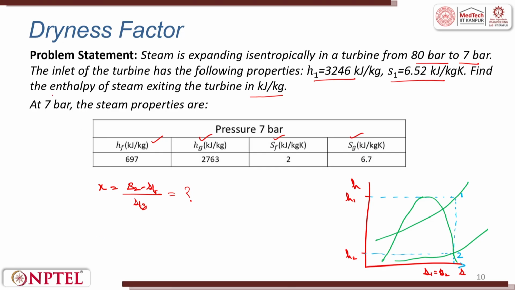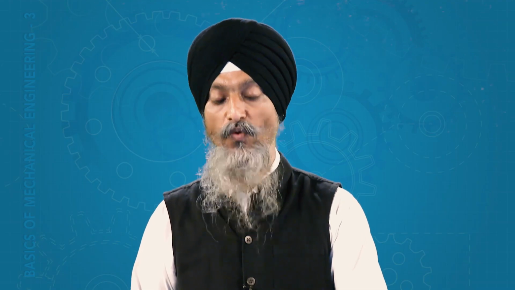They say find the enthalpy of the steam exiting the turbine. That is h2 to be determined. h2 is equal to hf plus x into hfg. This I am also keeping for you. All the values are given here. You need to put them into the relations and calculate the value. And I will put the values and you can review your results with the notes which I will provide.